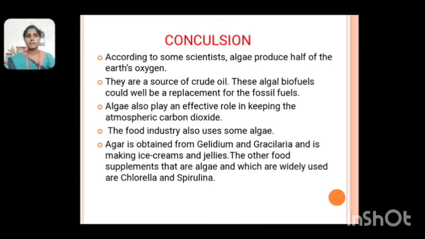The food industry also uses some algae. The algae Gelidium is basically used in making ice creams and jelly forms. The other food supplements that are algae and which are widely used are chlorella and spirulina.